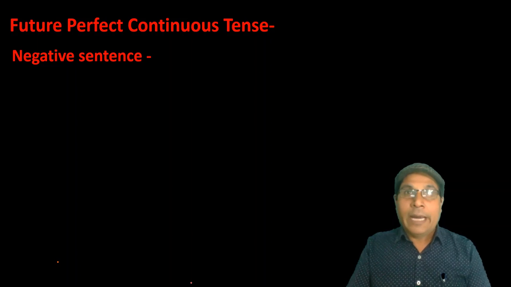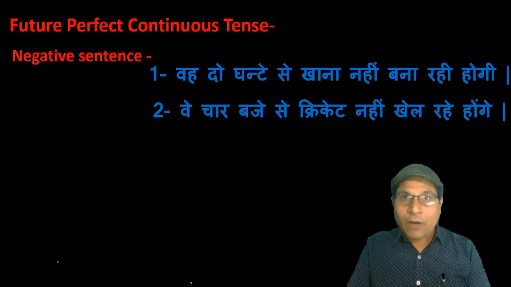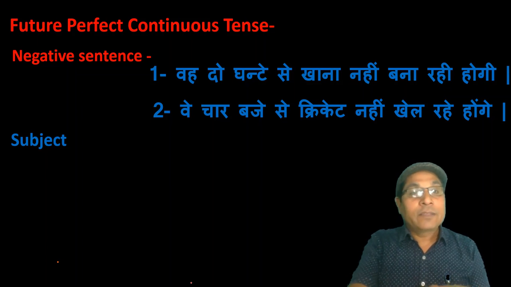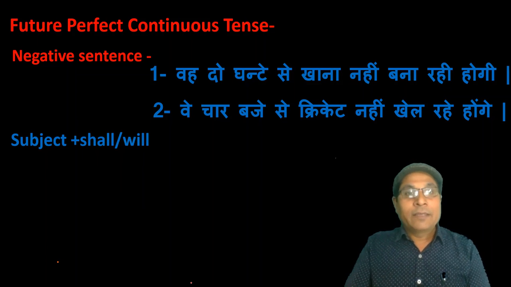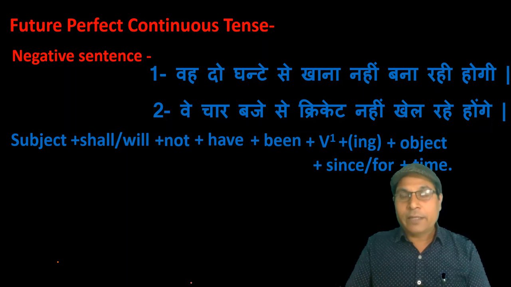Come to the negative sentence. The identification is same as if the verb in Hindi ends last syllable with रहा होगा, रही होगी, रहे होंगे, along with the time, but there is negation of work also. To translate such type of sentence, we start with subject, then shall or will as a helping verb, then not, then have, then been, and add ing in the first form of the verb and object, then since or for to show time, and then time. Full stop.